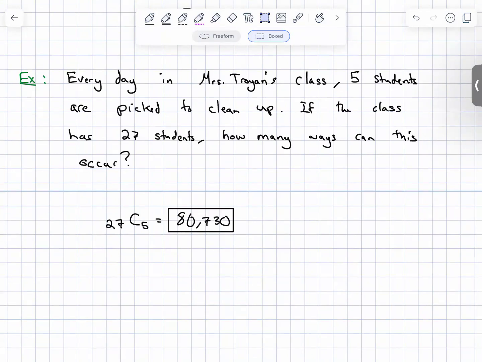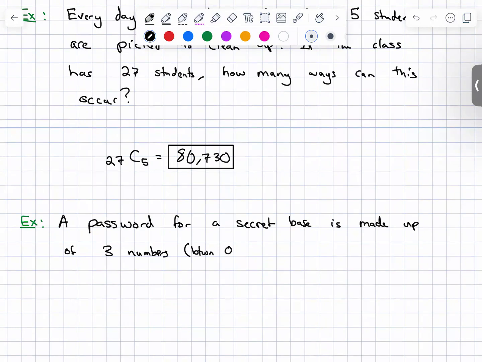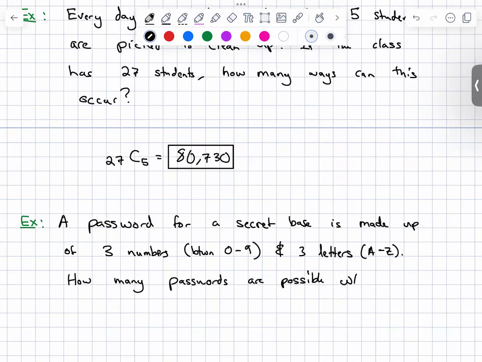All right. Fundamental counting principle problem. Example: A password for a secret base is made up of 3 numbers between 0 and 9 and 3 letters, A to Z. How many passwords are possible with repetition?